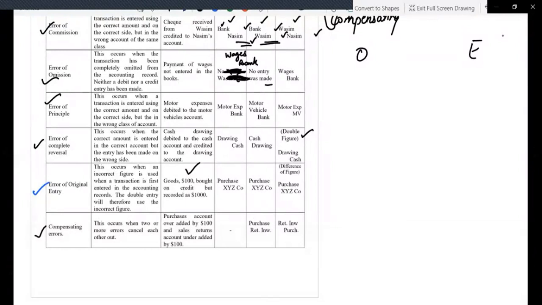What does this mean? It means that up till now, we studied error of commission, error of principle, error of complete reversal, error of original entry. In all these, the transactions were the same, and on that one transaction, certain errors were made, which we had to rectify.